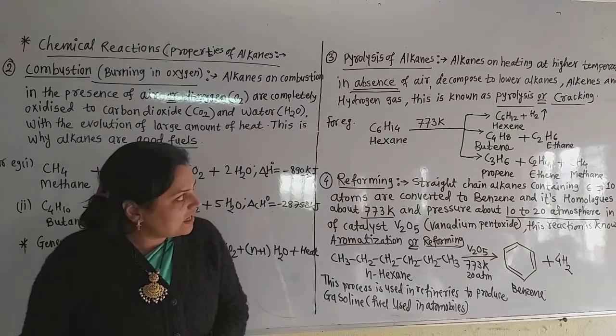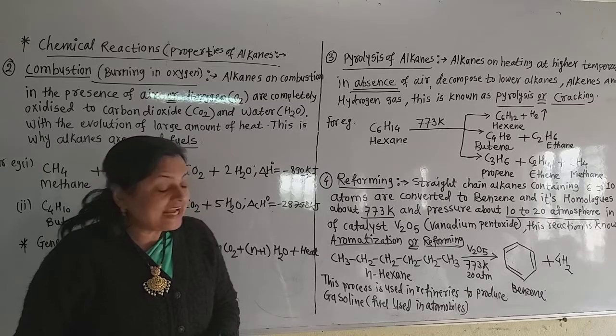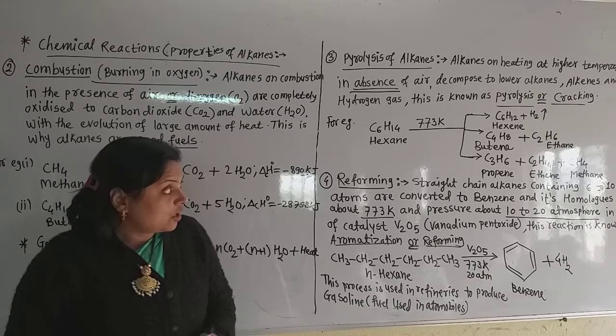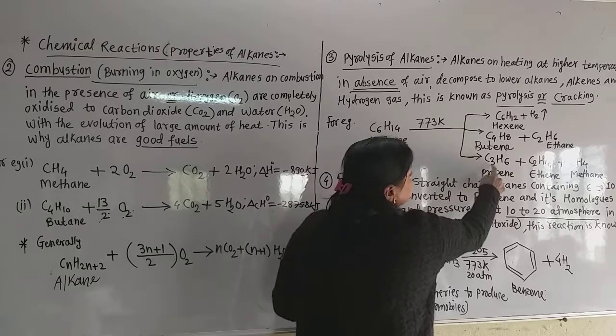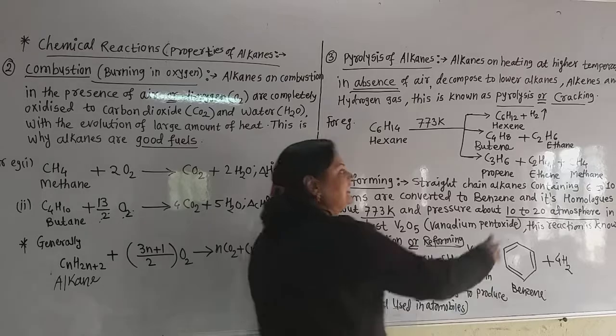Now third, there is formation of three different products: propene, ethene and methane. Now why is it propene? Because C3H6, just double the hydrogens are there. So it is propene. Why is it ethene?